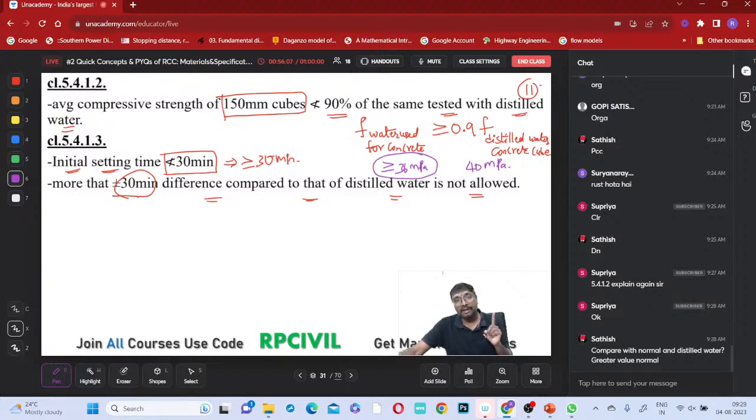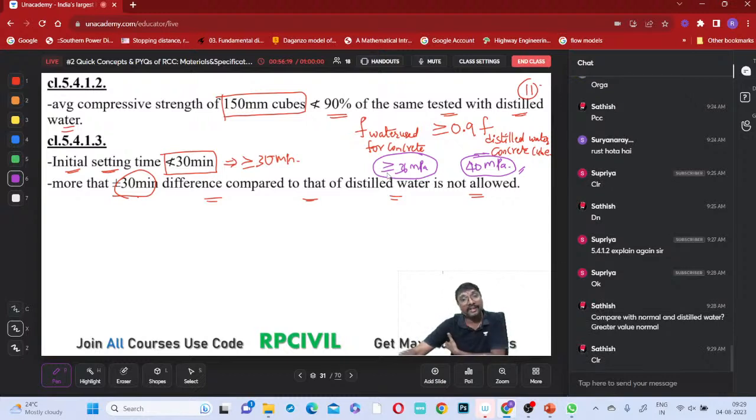Let us say with distilled water you are getting 40 MPa for this M40 grade, just as an example. And if you want to check whether to use this water or not, how can you check it? Use this water and prepare the concrete cube in the same manner as you did with the distilled water. Just in place of distilled water, use the water you want to use from the water body available to you. Test it. If you are getting lesser than 36 MPa, then reject it. If you are getting more than or equal to 36 MPa, then accept that water. Got it?